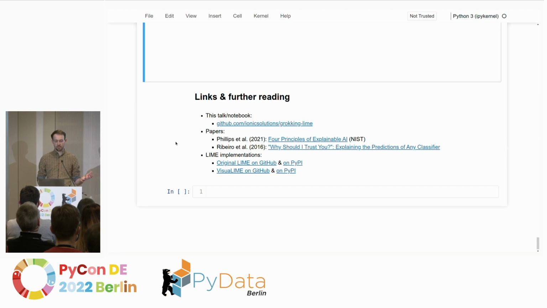I've linked the papers here. They are also on the GitHub, and there are also two LIME implementations. One is the original one, which you can also use on tabular data, and then one is this Visual LIME version, which was crafted and designed and developed to be really efficient and to give you a lot of control in the context of computer vision.